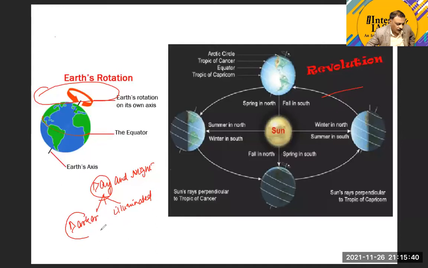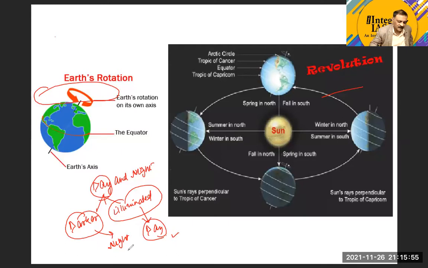The darker part in common parlance is called night, and the illuminated part of the 24 hours in common parlance we call day. Otherwise the concept of day means 24 hours. We call day and night the darker part and the illuminated part of the day, and all these are the result of the rotation of the earth.